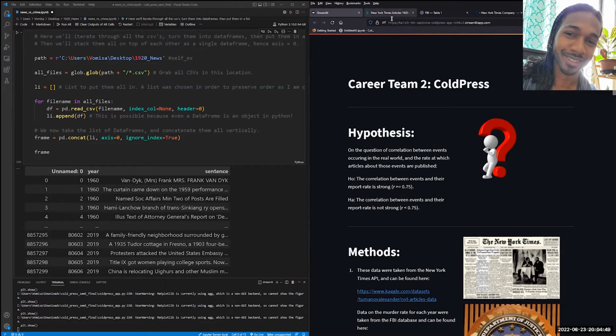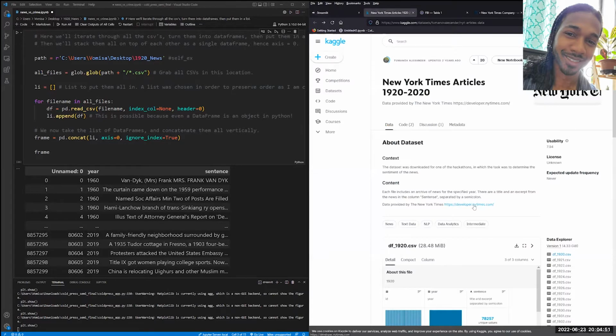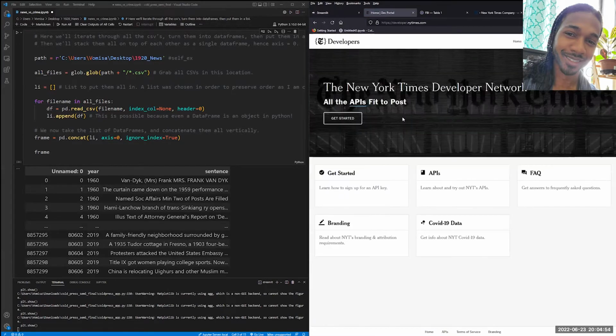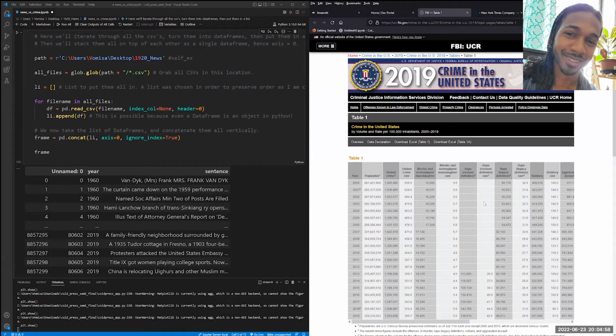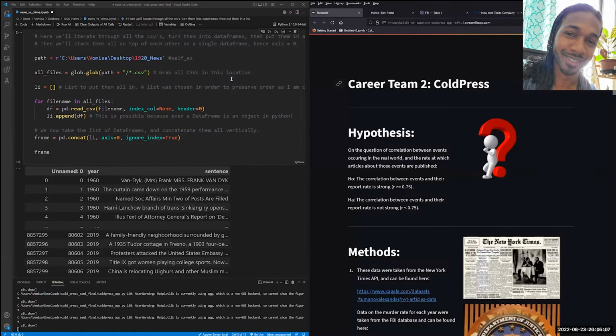So these data were sourced from Kaggle, but through the New York Times API. The murder rate data, which is the topic we've chosen as a demo, was taken from the FBI database. So how do we do this? Step one was to get all the data. Got that in the form of 60 CSVs. It's quite a lot, and that was challenging.